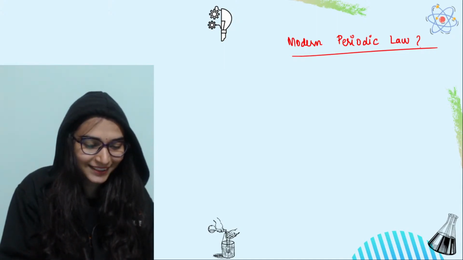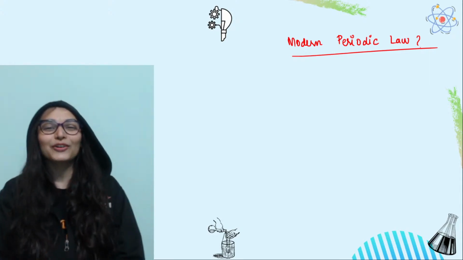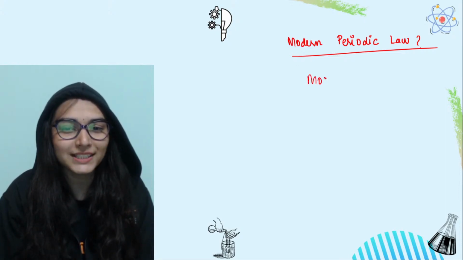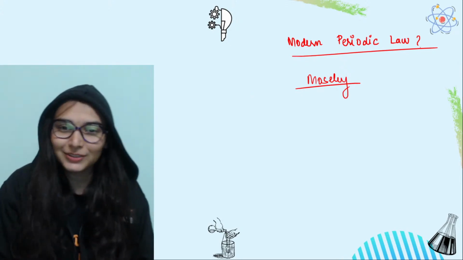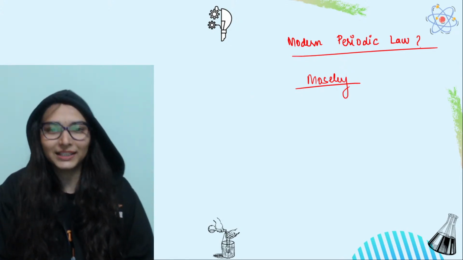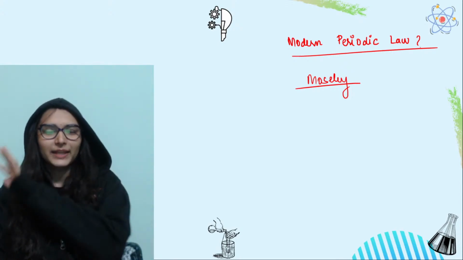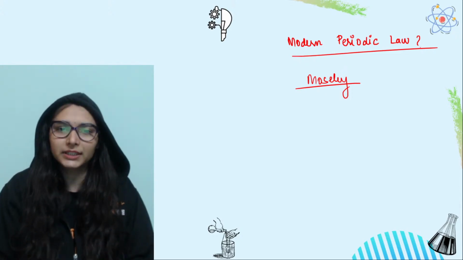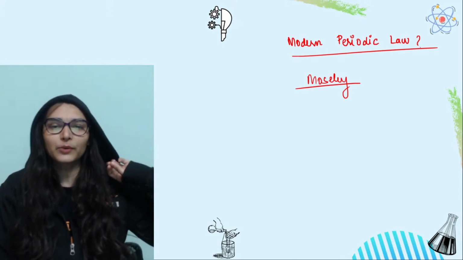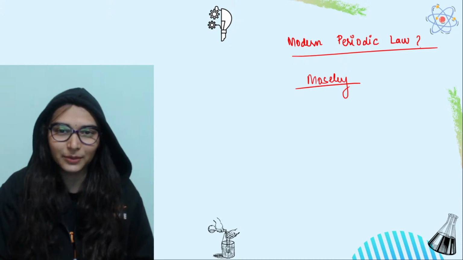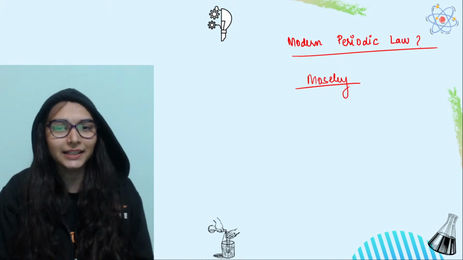Okay, atomic number, exactly. Yes, that was the increasing order of atomic number. If you remember, what did Moseley say? Moseley said that I respect what is given by Sir Mendeleev and I seek inspiration from there. Just like Mendeleev arranged all the elements in the periodic table, he also did the same, but the major difference was that Mendeleev took atomic mass as the fundamental property of the element, and Moseley said it is actually atomic number. So what did he state in the modern periodic law?